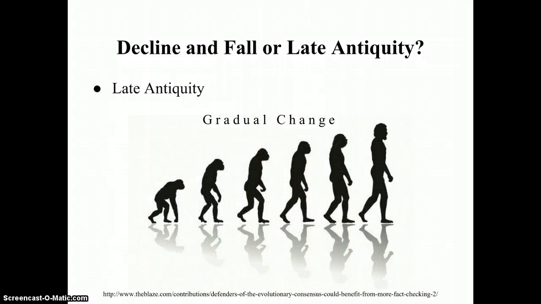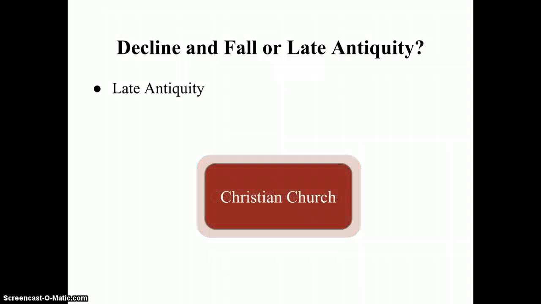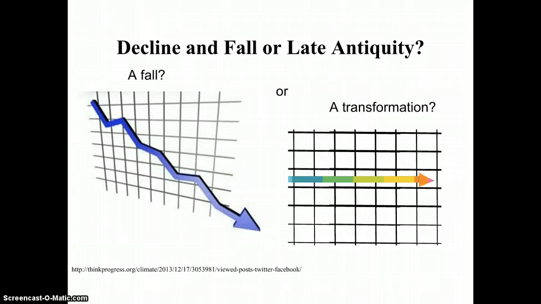Transformists who support the late antiquity paradigm also have support for their ideas. Their view is that the changes were gradual, so there was no distinct decline or fall. One example of support is that, although the government went away, Christianity took over many of the government's jobs. For this reason, many people's lives did not change. Barbarians that had posed a threat to the empire had always been there. They were not new. There are legitimate reasons for both paradigms, so it is unclear if one is more correct than the other.